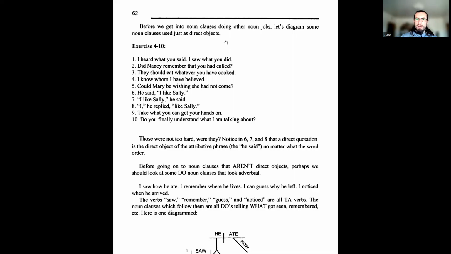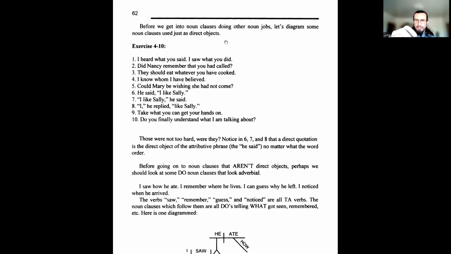So let's continue with noun clauses. Now, as you saw in exercises 410 and 411, this is just a simple review of what we've done so far. We saw that a clause can be in the place of a noun. So any noun role, we can actually put a clause. And because it's in the noun role, it is a noun clause, okay? It's a dependent clause acting as a noun.